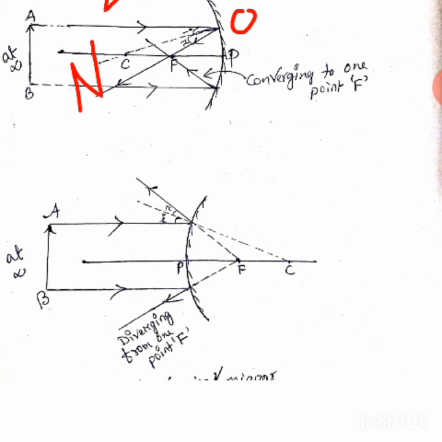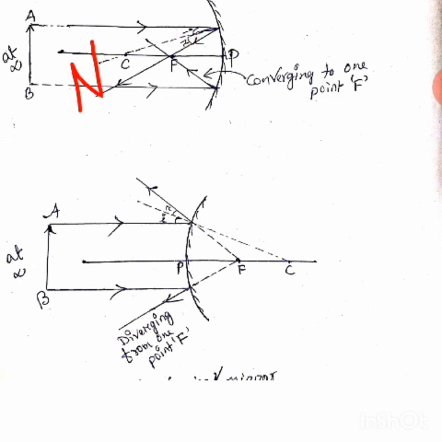Now what is I? I is the incident angle. Incident angle is the angle made by the incident ray with the normal. Which one is the incident ray? From the point A it is going, this is the incident ray, and I have denoted the angle I here. You can see the I angle there.